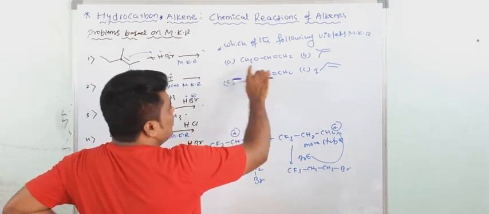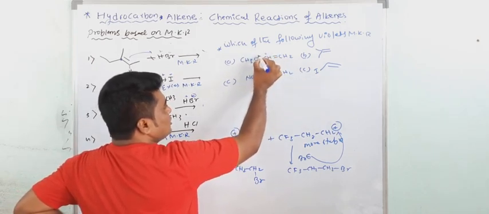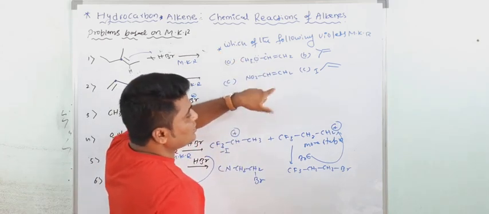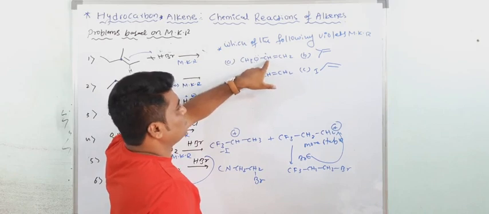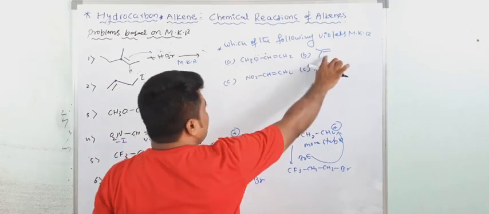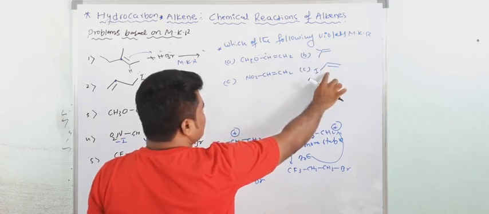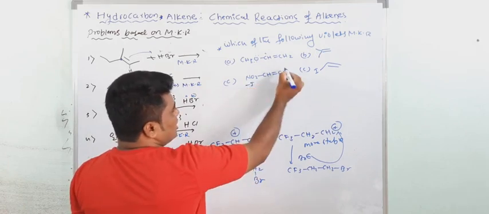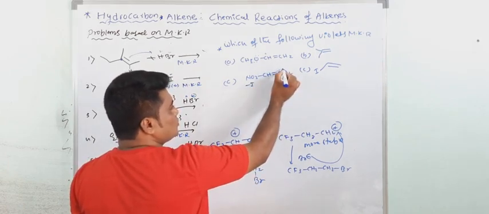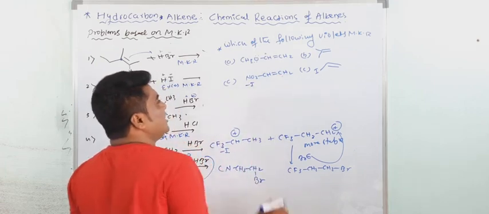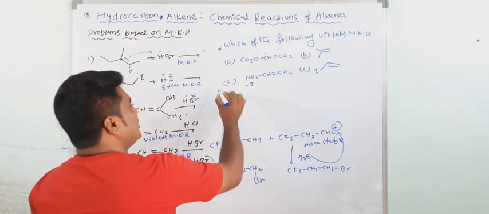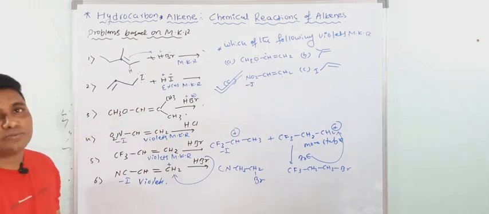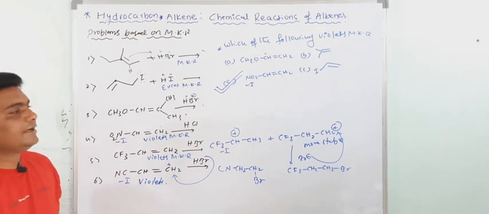Simple. See, this one does not violate because a stable carbocation will form by resonance, and if you add any HX, that X minus goes to the carbon atom which contains less number of hydrogen. Here the Markovnikov rule applies directly because there is no heteroatom. Here also the Markovnikov rule applies. But here you cannot use the Markovnikov rule because NO2 shows minus I. So the carbocation forms here, and X minus goes to this CH2 carbon atom. So the one that violates the Markovnikov rule, the right answer, is C. Okay. So these are some problems. We will discuss some more problems. First, write it, make it fast.